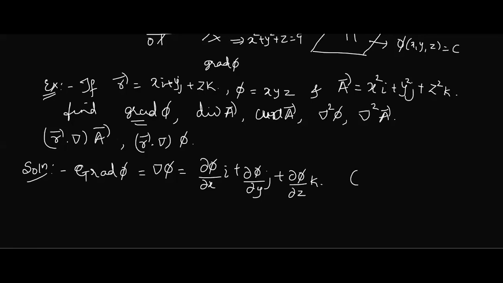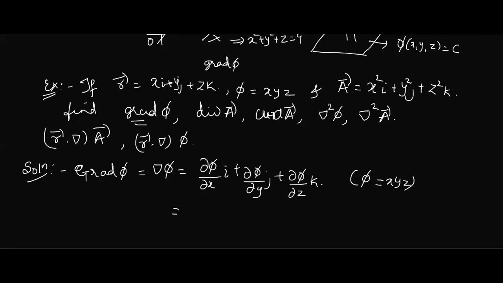What is phi? Phi is given as xyz. Is phi a vector or a scalar here? Scalar, very good. We can find the gradient only for scalars, not for vectors.